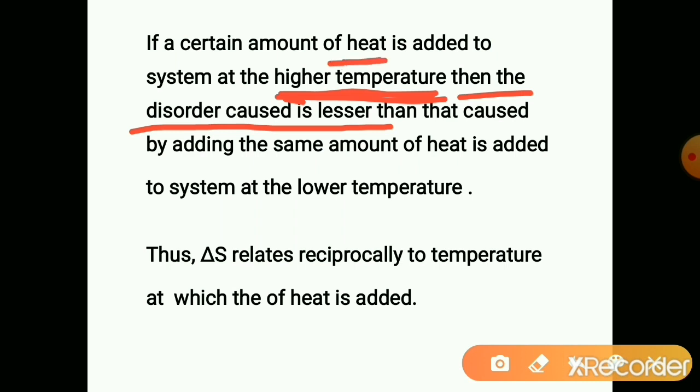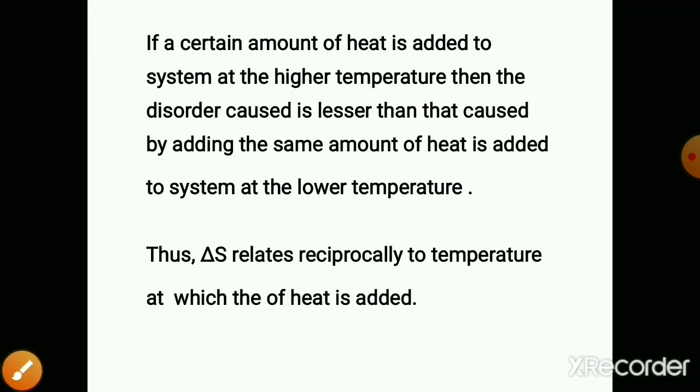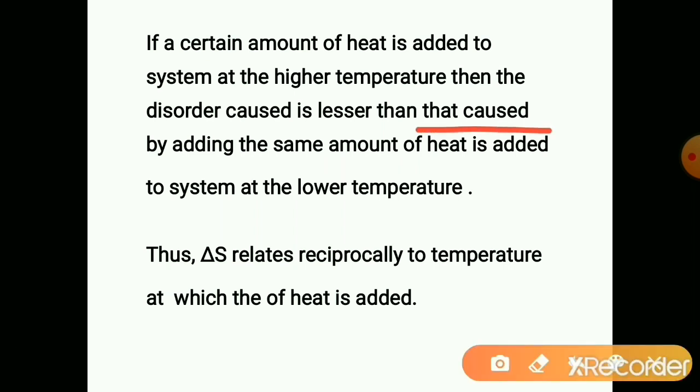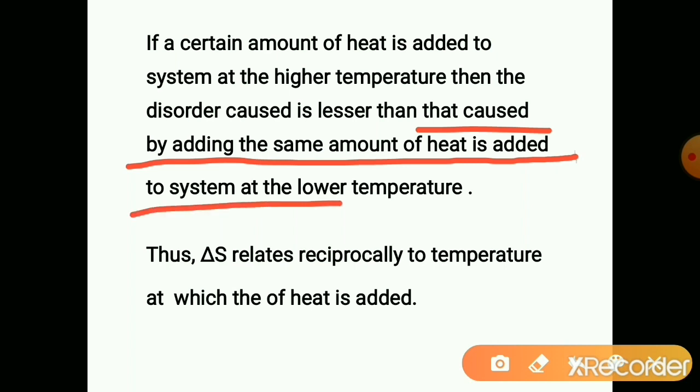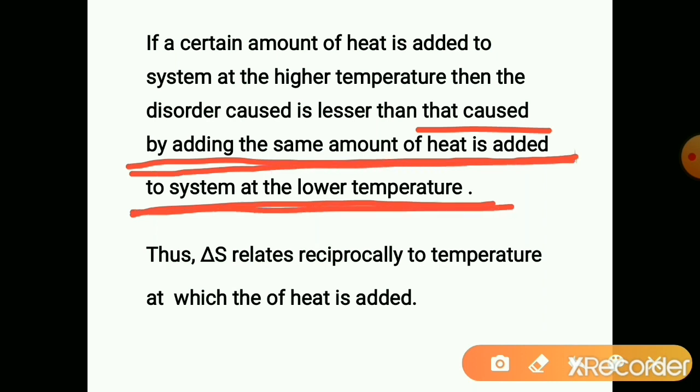Beyond that also, if we add some heat, it becomes more disordered, no doubt, but the disorder caused is lesser than that caused by the addition of the same amount of heat to the system at lower temperature.